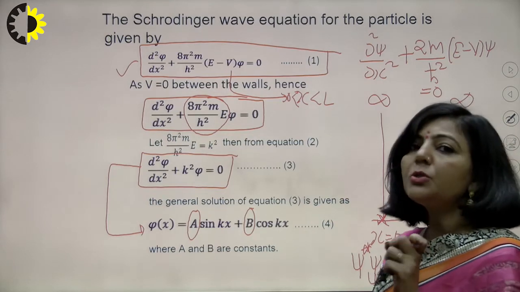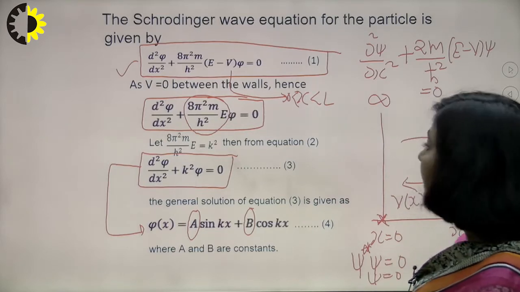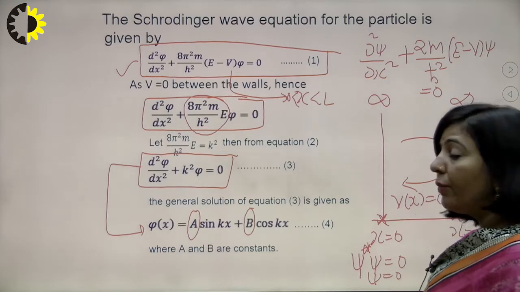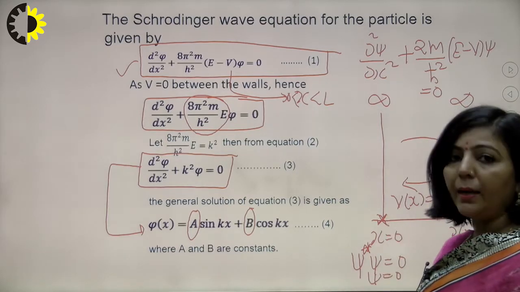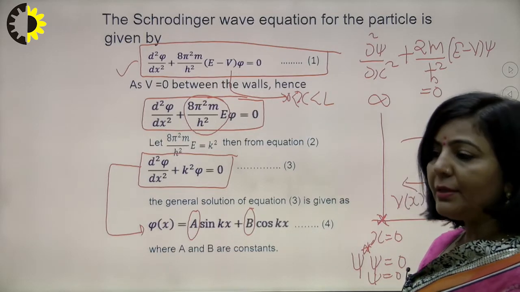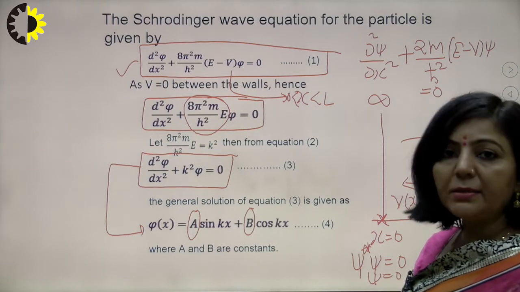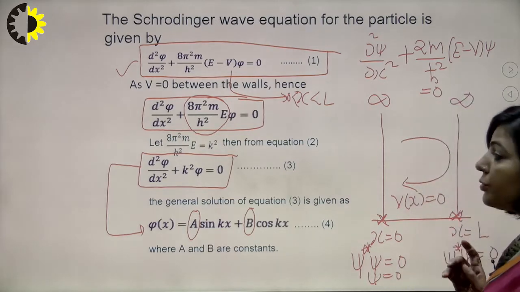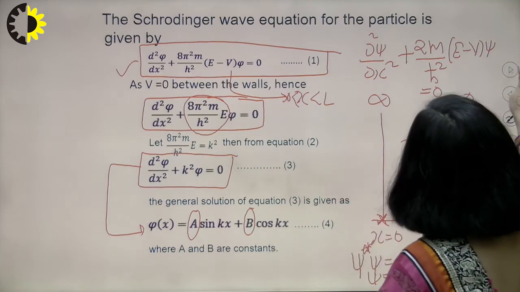So using these two conditions, which are known as boundary conditions. Why am I saying they are known as boundary conditions? Because you have two boundaries here. One boundary is at x equal to 0 and another one is at x equal to L. Over these boundaries, the particle cannot exist. It means the probability of finding the particle is 0, so psi star into psi is 0, which means the wave function is also 0 at those points. So I am going to use those conditions, known as boundary conditions, to find the value of A and B.